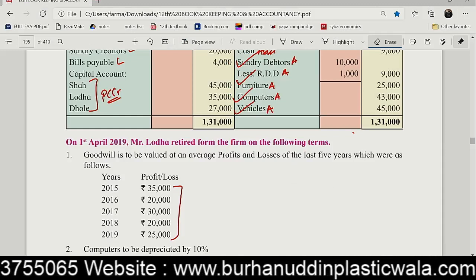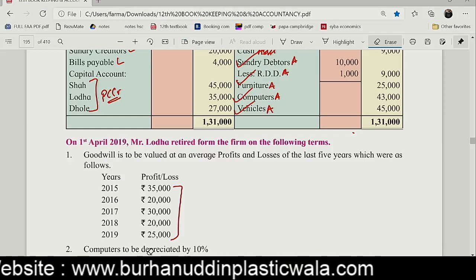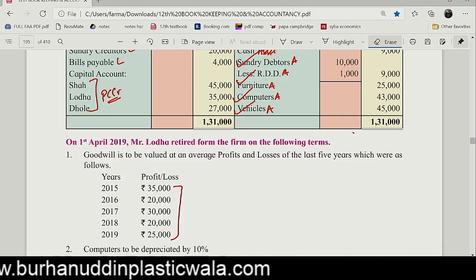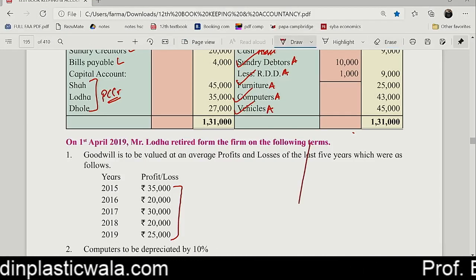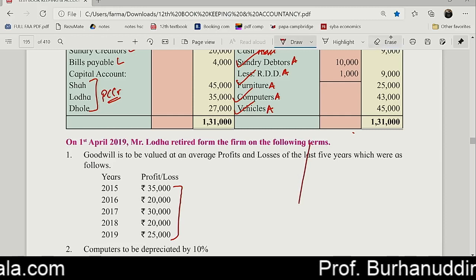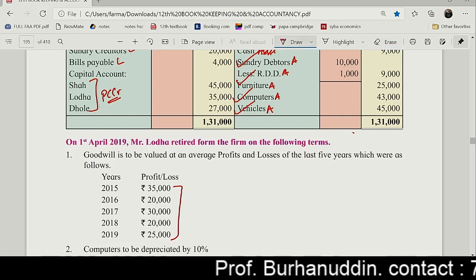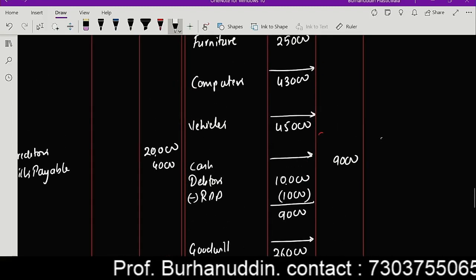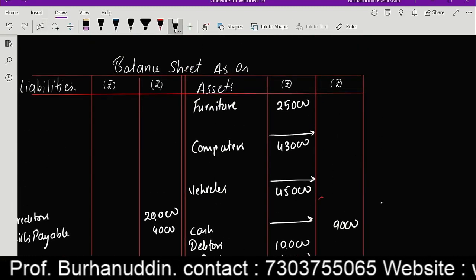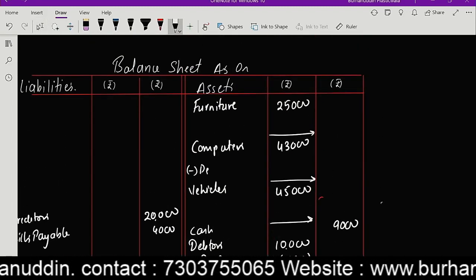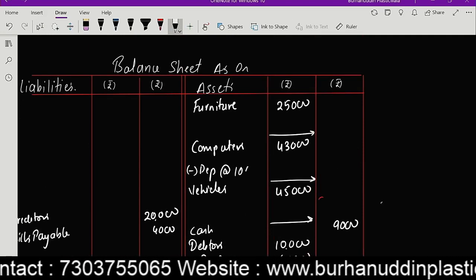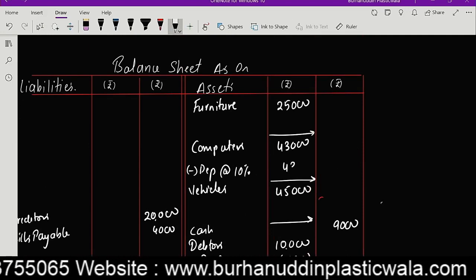Now the next one that we have is our computers are to be depreciated by 10%. Correct? Okay. So computers are to be depreciated by 10%. So that will be going in my computers account. Less depreciation at the rate 10%. So guys, is it 4,300?